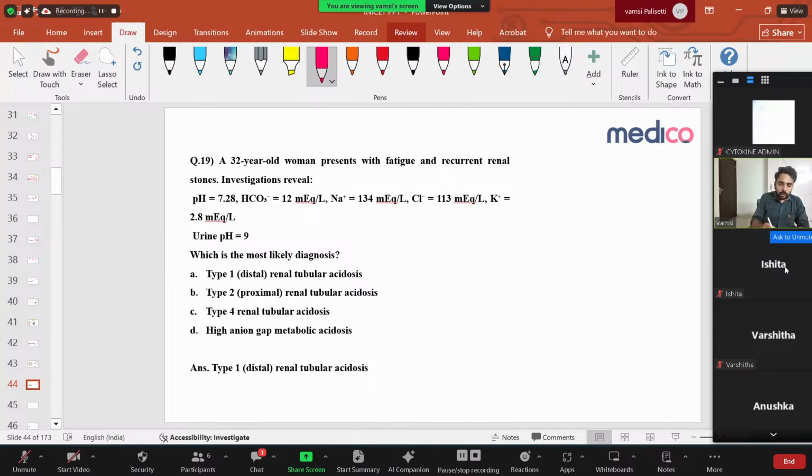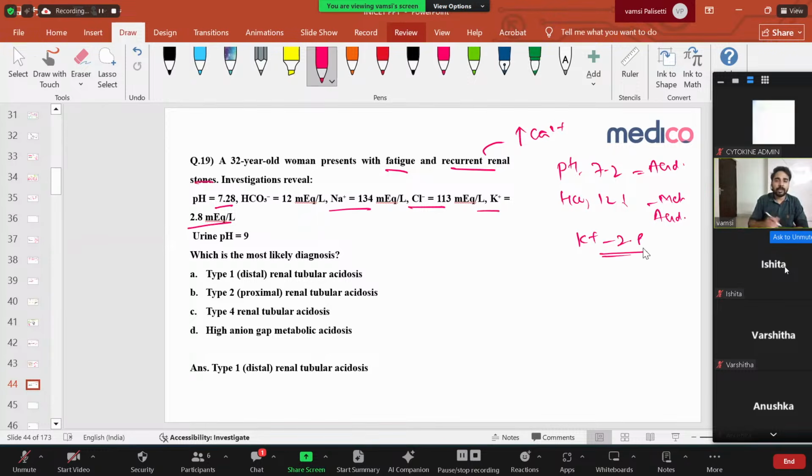Right. So a 32-year-old woman presents with fatigue and recurrent renal stones. Again, fatigue and recurrent renal stones. Why recurrent renal stones? That means because of increased calcium levels. Investigations: pH is 7.2. Yes, it's acidosis, accepted. Bicarb is 12. Okay, it is correlating with the primary event. It's a metabolic acidosis. That is also accepted. Sodium 134, chloride 113, potassium is 2.8. I discussed already, hypokalemia and metabolic acidosis is always renal tubular acidosis.